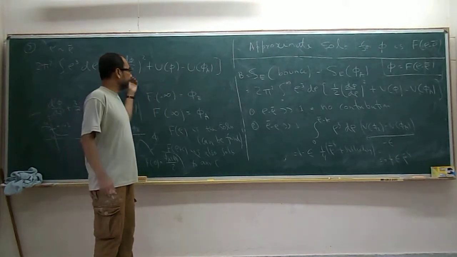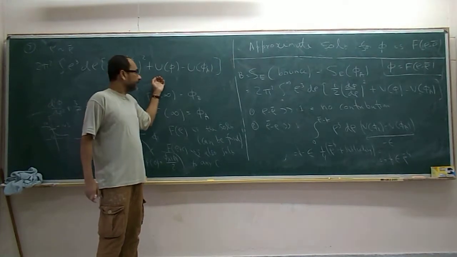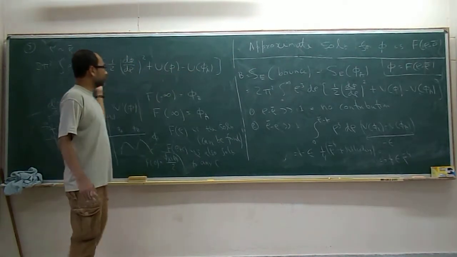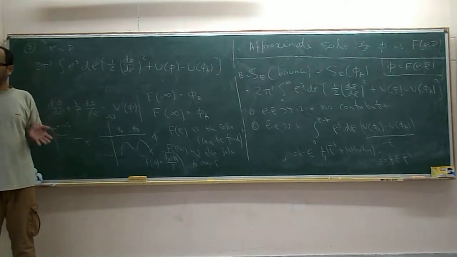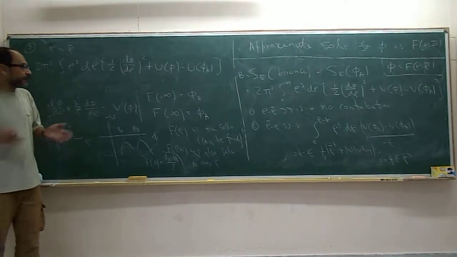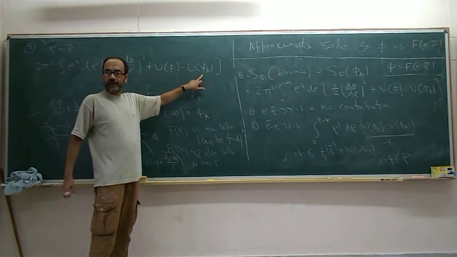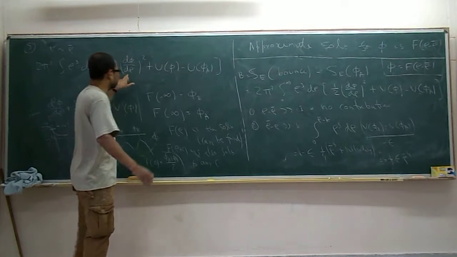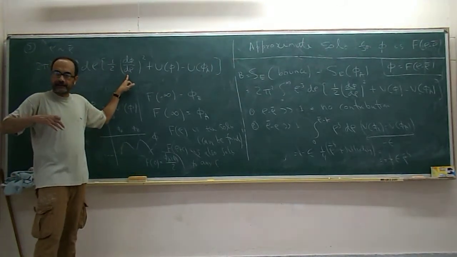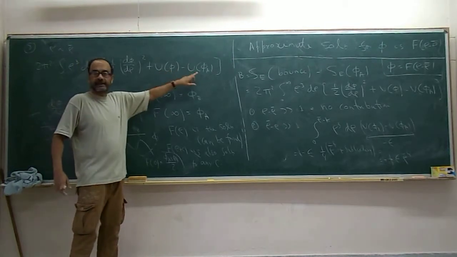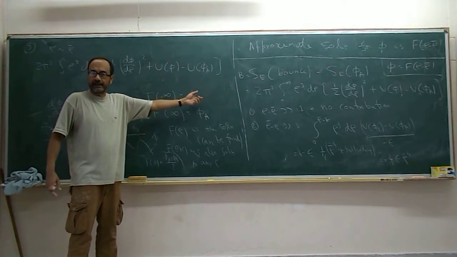Because if you look at the integrand now, the integrand in fact goes to 0 when rho is either very large compared to rho bar or small compared to rho bar. Why? Because when rho is large compared to rho bar, it becomes U of phi a minus U of phi a. Okay, that cancels and this goes to 0. When rho is small compared to rho bar, this becomes U of phi b minus U of phi a. But U of phi b by choice is equal to U of phi a.